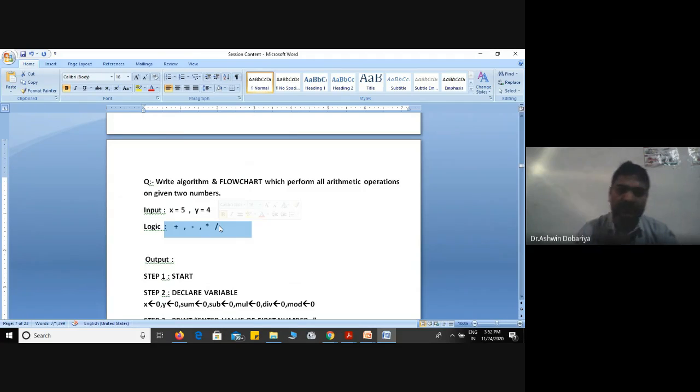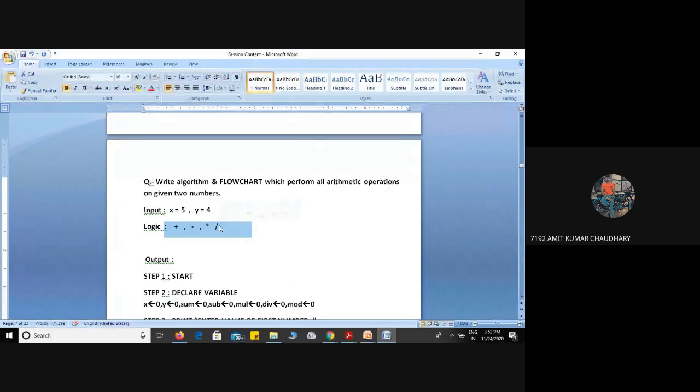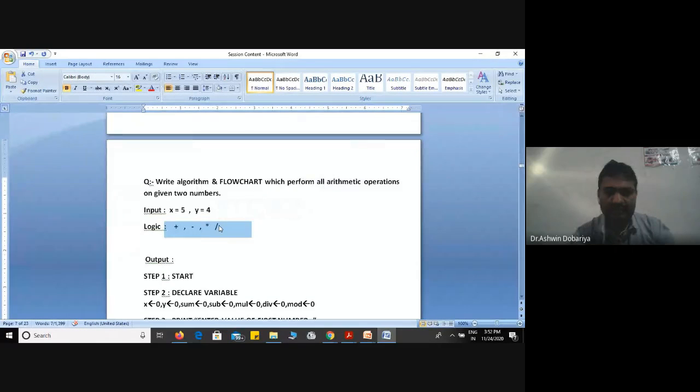I think all of you have this algorithm in your notebook. Sir, 4 or 5, sir? What about modulus? Yes, modulus you can also add, because there are 5 arithmetic operations. So modulus you can add over here.